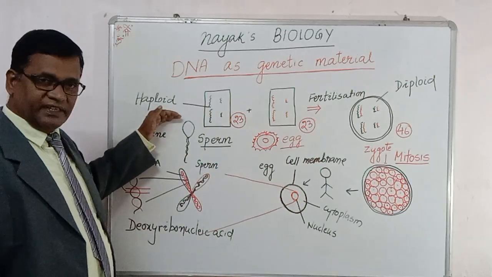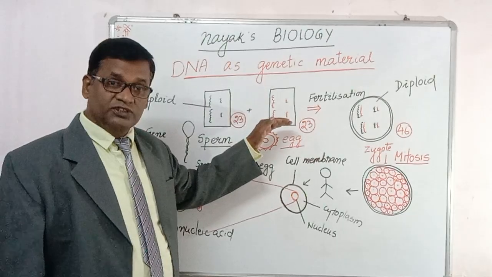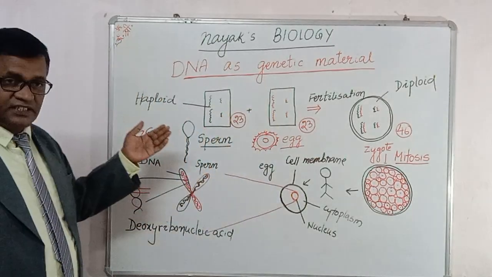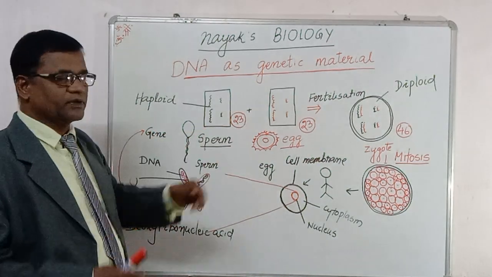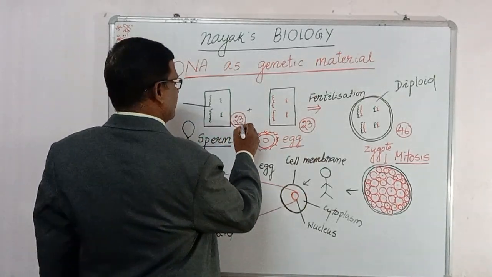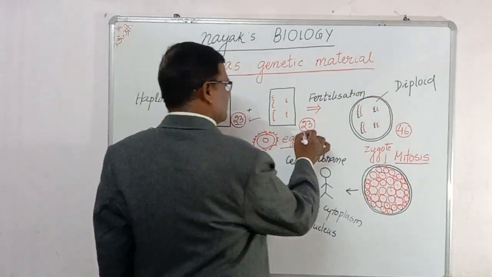Then the sperm contains a haploid number of chromosomes, and the egg which is released by the female also contains the haploid number of chromosomes. In the case of the human being, it is only 23 chromosomes. 23 chromosomes are present in our haploid nucleus, whereas in the egg also the same number of chromosomes are present.